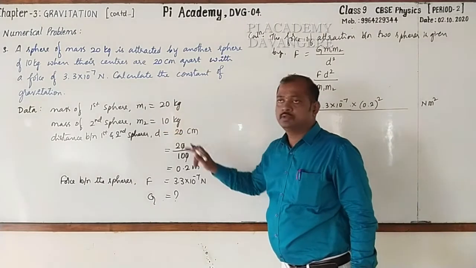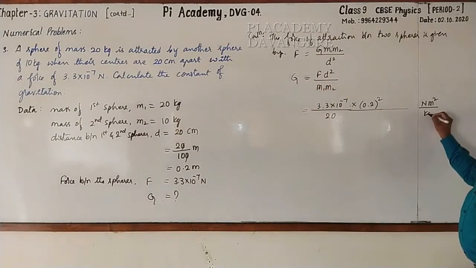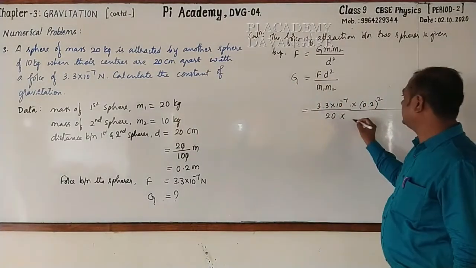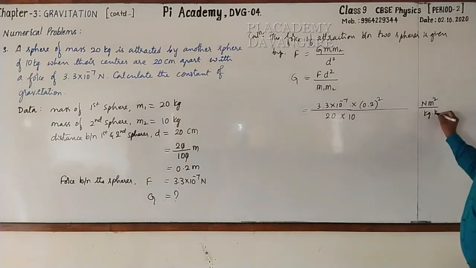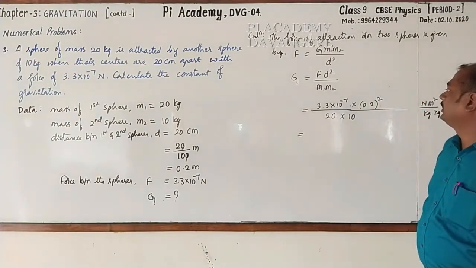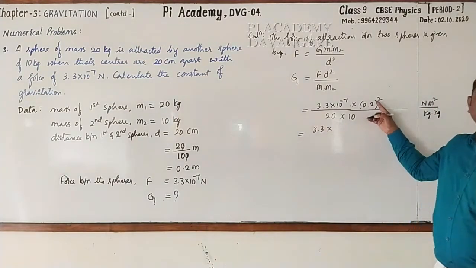M1 is 20 kg into M2, that is 10 kg. Here into kg. Followed? Now this can be written as 3.3 into 0.2 whole square.